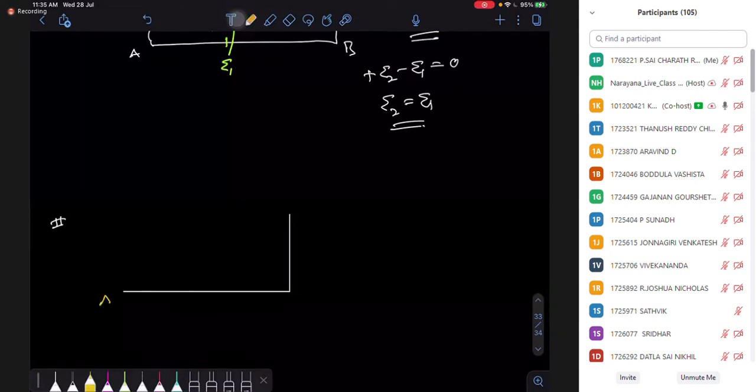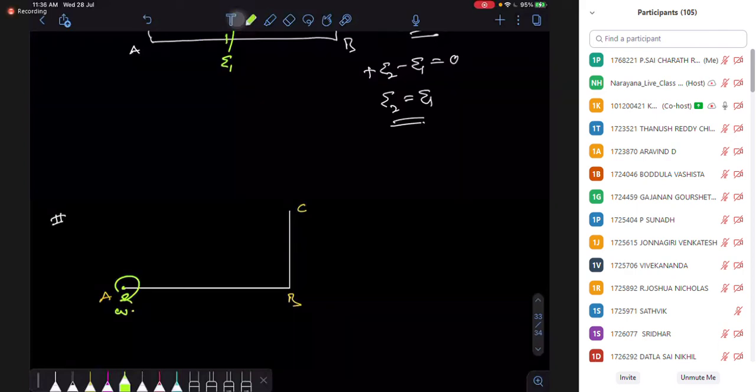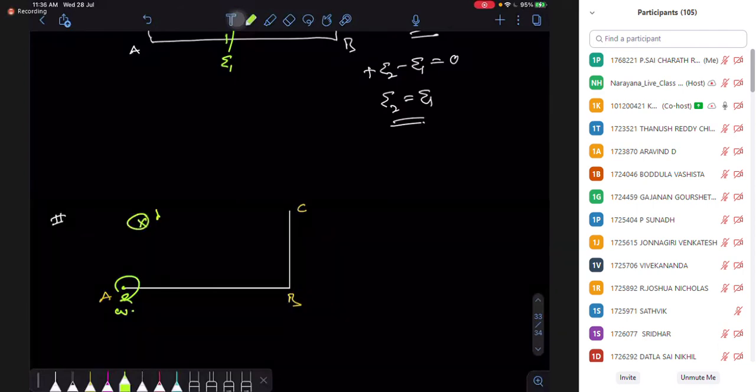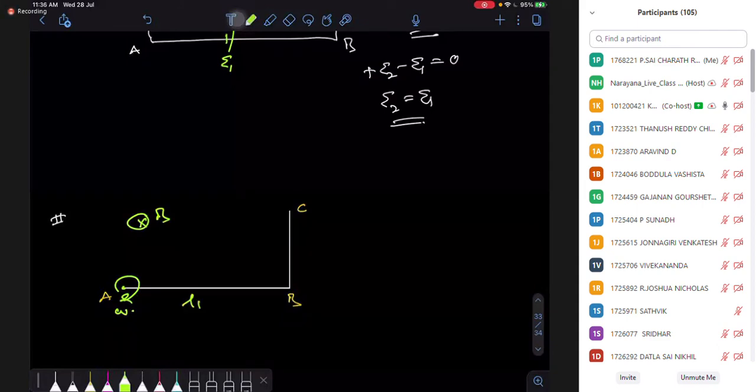I can give it names here: A, this is B, this is C. Let's say it is rotating about point A. You can rotate about point B also, but let's first rotate about point A. It is rotating about point A and my magnetic field is perpendicular. This length is L1, this length is L2.